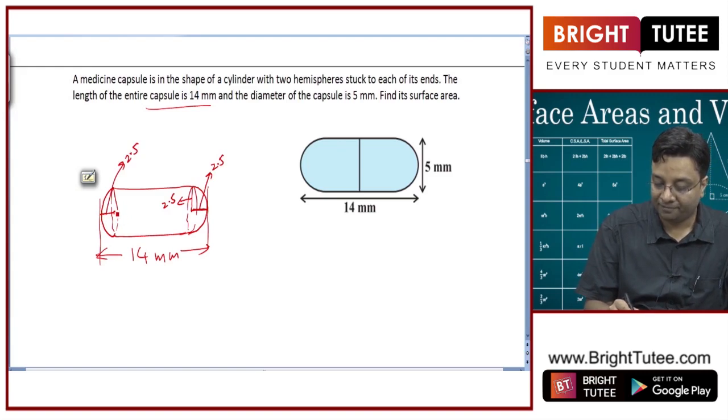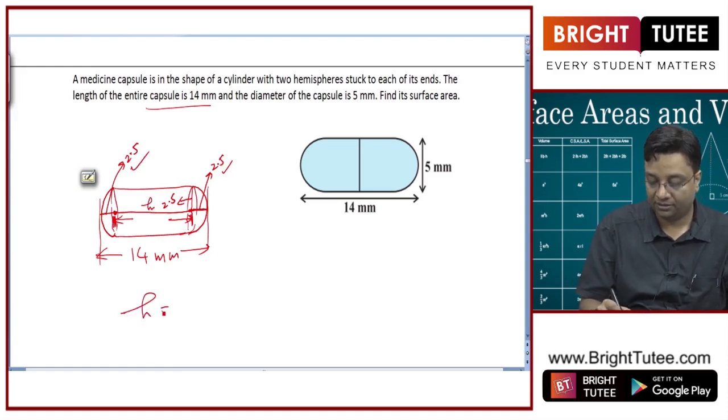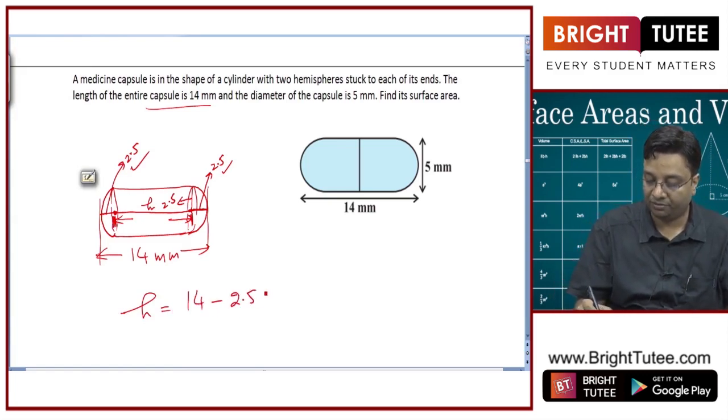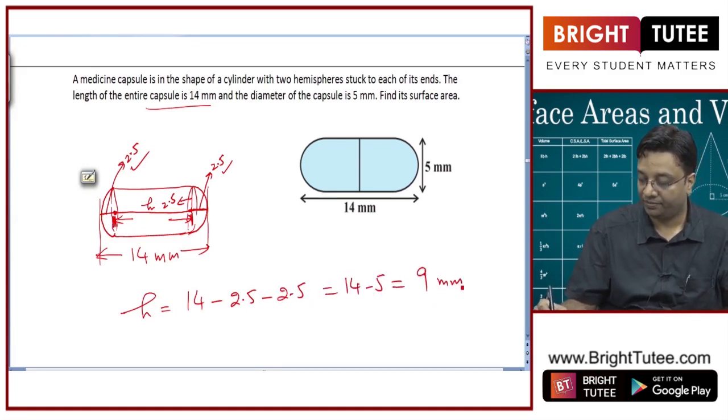So, if I need the height of this cylinder, this length from here till here, I have to subtract this 2.5 and this 2.5, right? So, if I denote it by h, what is h? Height of the cylinder is 14 minus 2.5 minus 2.5. So, 14 minus 5 will give you 9 mm.